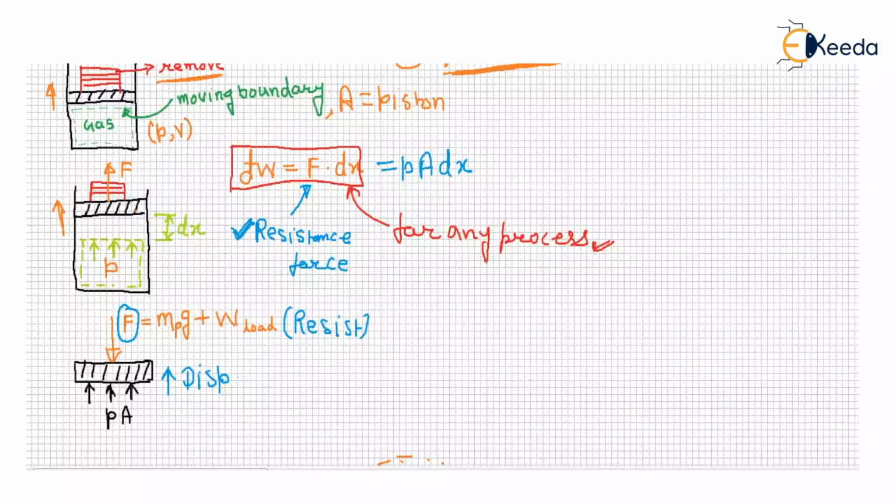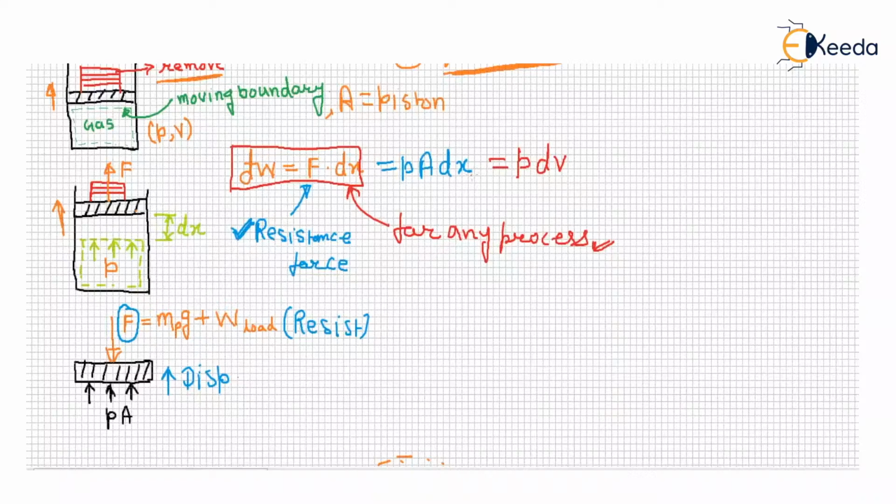But when you write F as P into dA, into dx, then this is only valid for a quasi-static process, right? Pressure P into A into dx. What is A into dx? A into dx is your volume change.